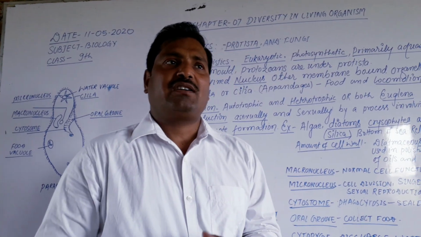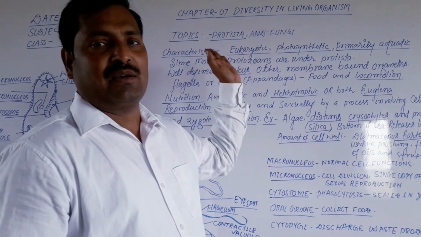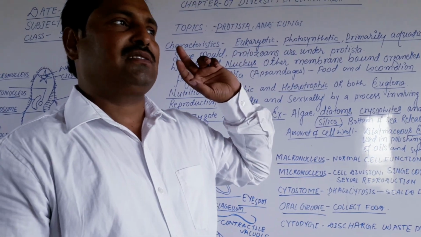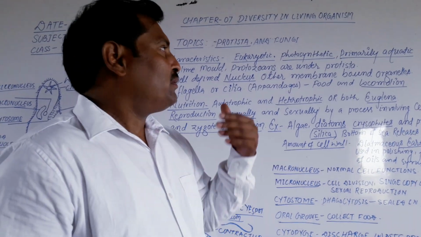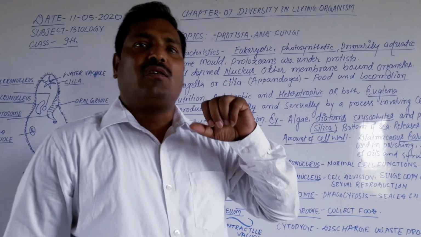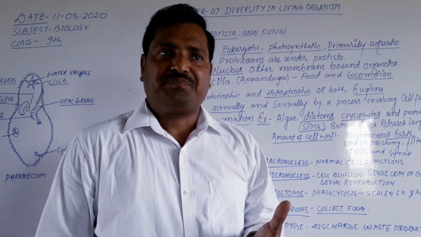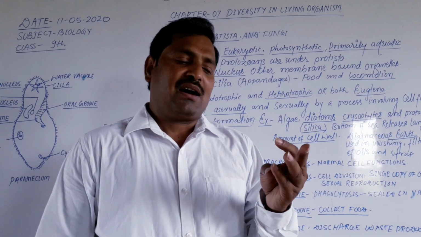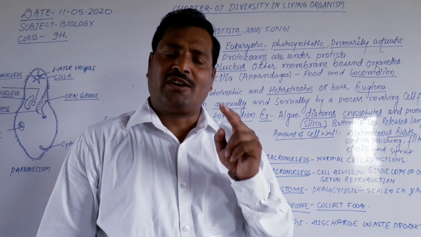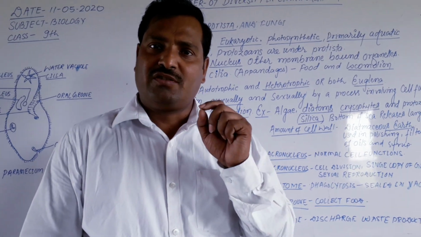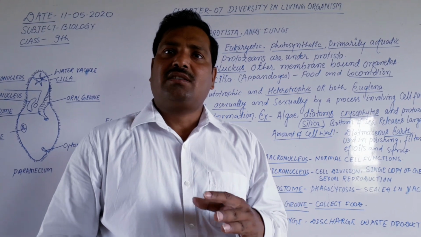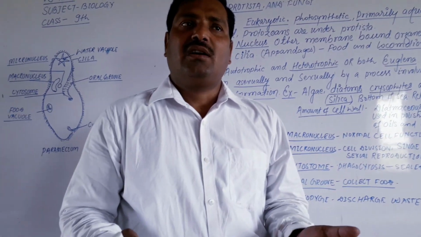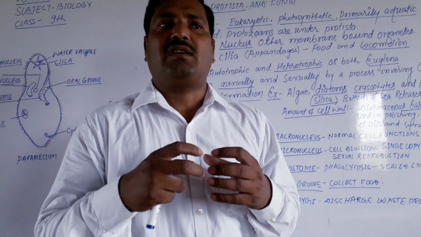Dear students, in the context of Monera, in the previous class we discussed that all the prokaryotic cells are present in Monera. All bacteria are present in the Monera kingdom, like Archaebacteria, Methanogens and Thermoacidophiles. We also discussed the types of bacteria on the basis of structure.